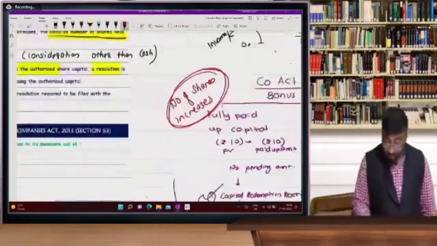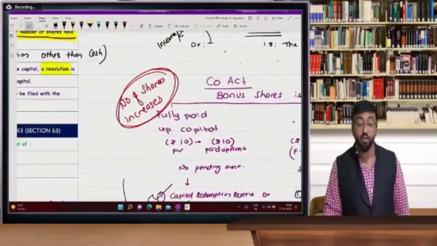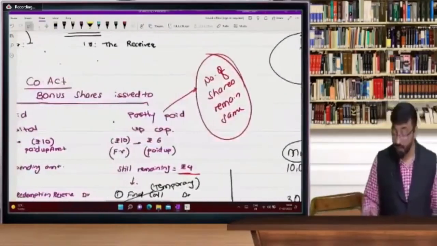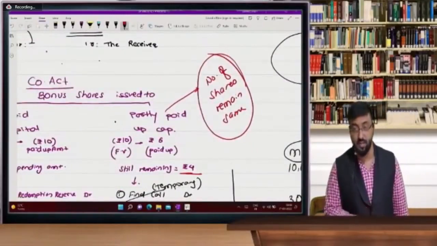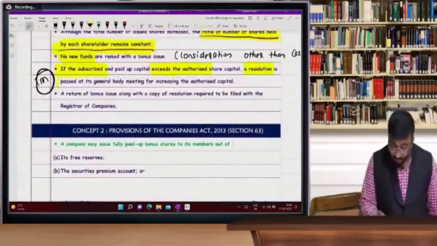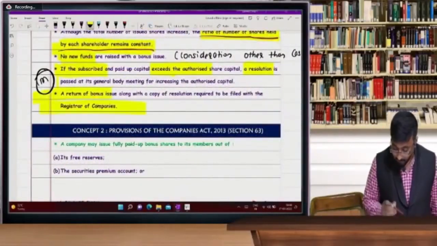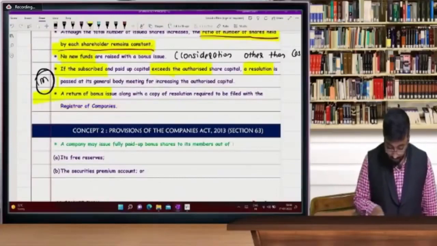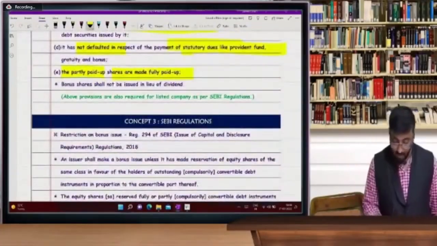There, you are issuing 1 more share to your shareholder, so the number of shares increases. You cannot increase your number of shares for partly paid up shares. Very, very important: here the number of shares cannot increase.